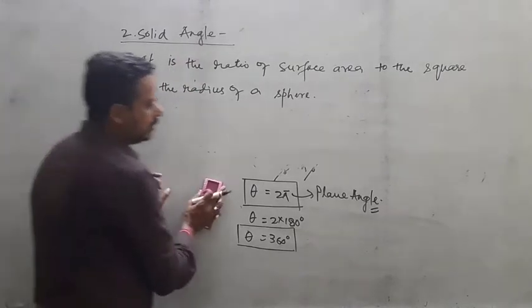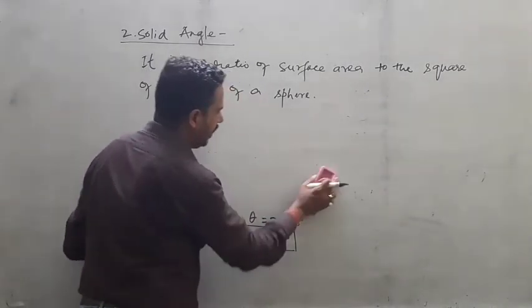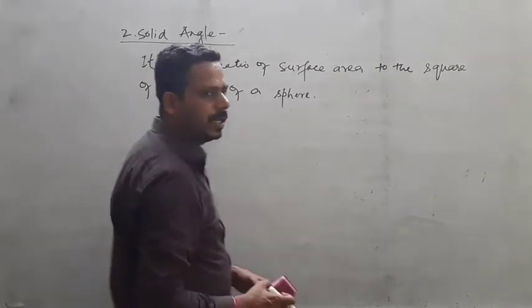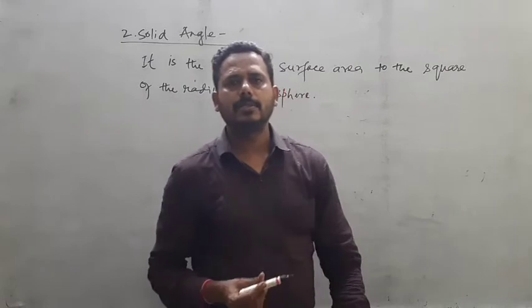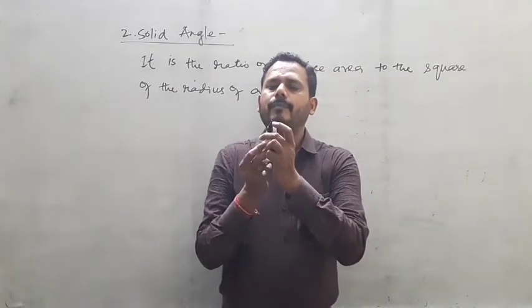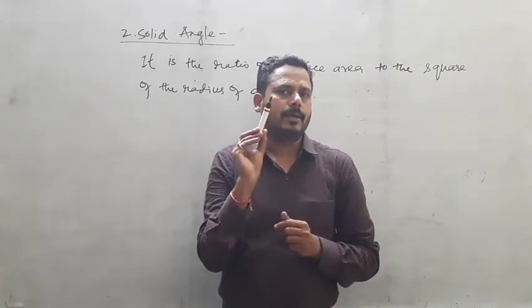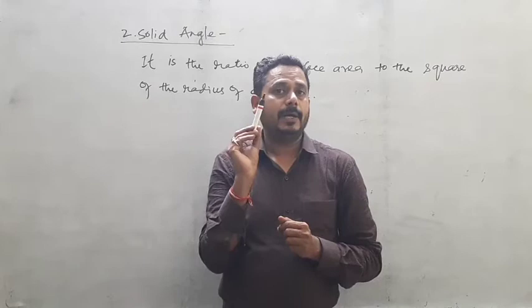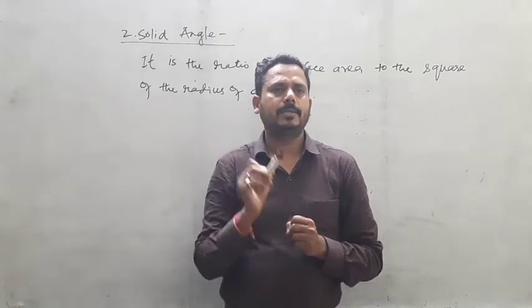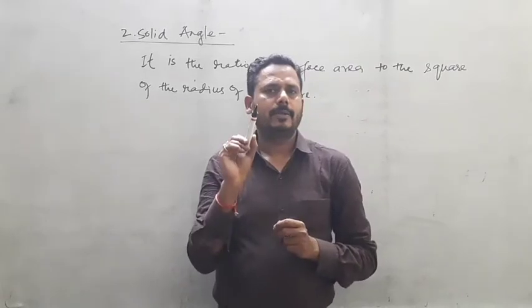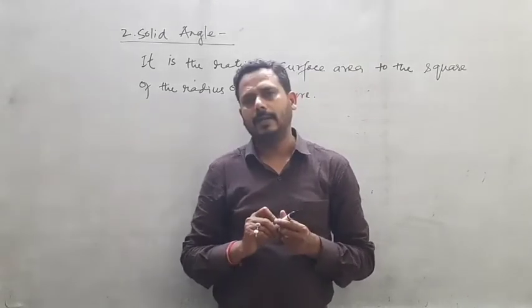So how can you understand the solid angle? Where are you seeing your solid angle? See, the point of this marker is a part of a solid angle, right? But how?